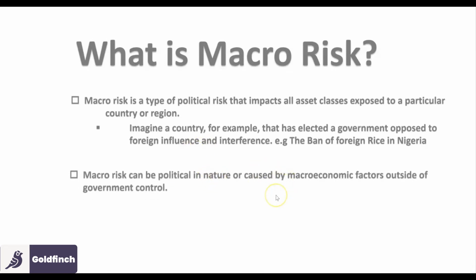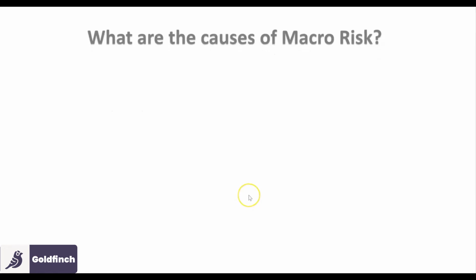So macro risk can be of two natures. One is being political, or being caused by macroeconomic factors outside of government control. But most times it's basically on political reasons, such as the ban of TikTok in the USA and the ban of American apps in China. So you can see from the explanation what macro risk is, but there are other things I want you to know.